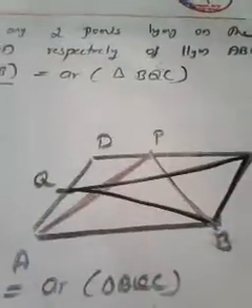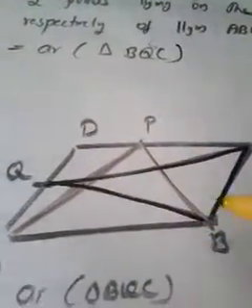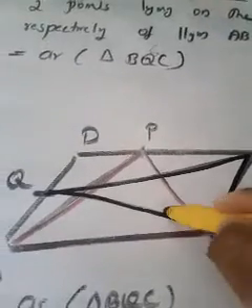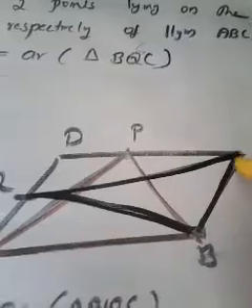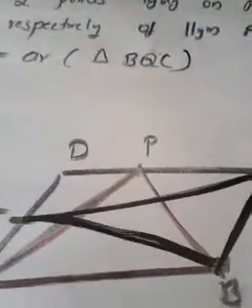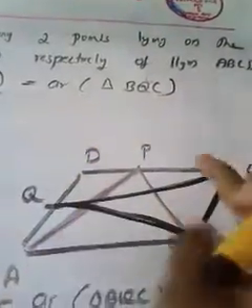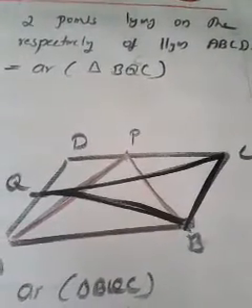Forget about the first red triangle. Now we just think about the second triangle BQC. This is your required triangle and the parallelogram. Think about the triangle BQC and the parallelogram. What is the specialty of that triangle and the parallelogram?